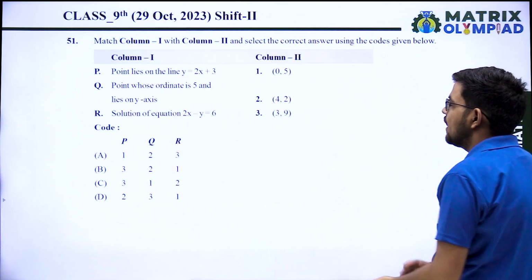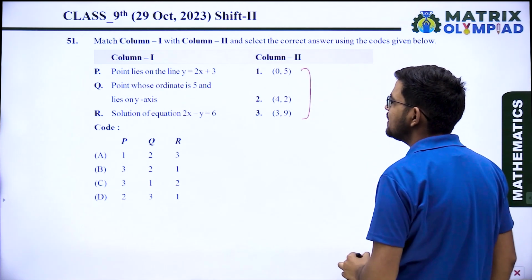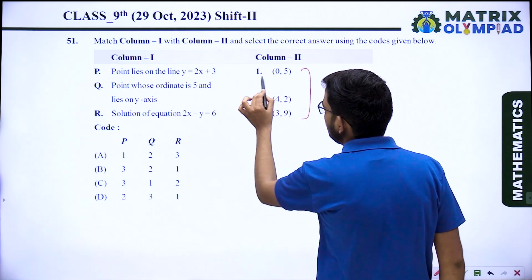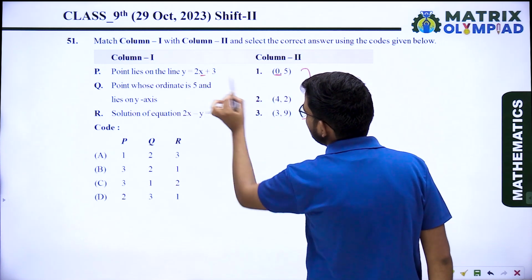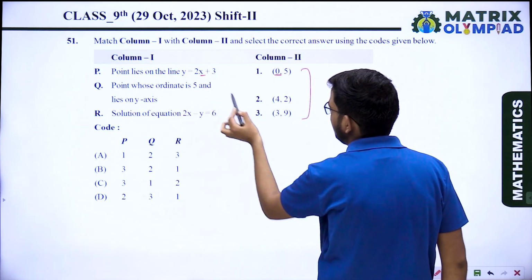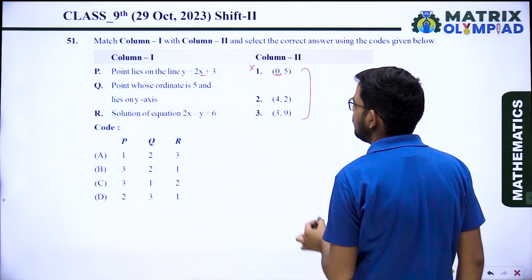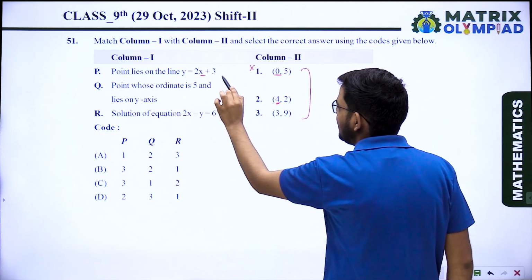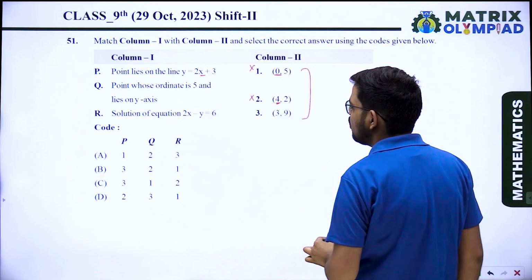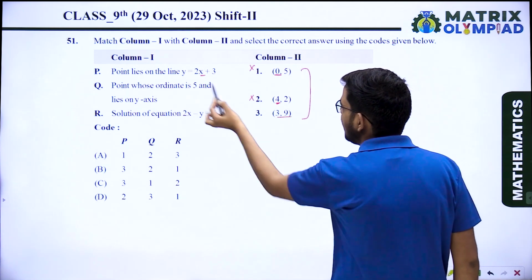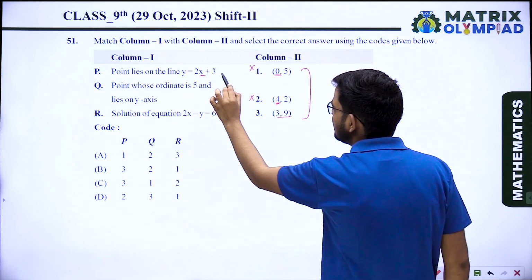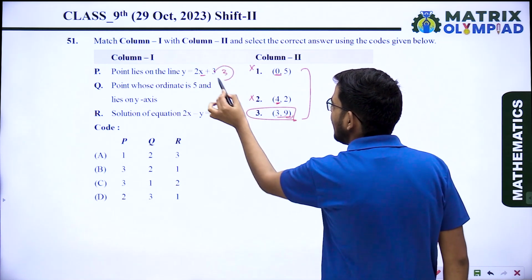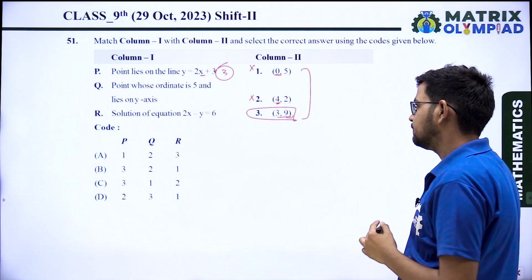So here the coordinates are given, so check for the points. When you put x equal to 0 in this equation, you are getting y equal to 3. It means the first is not the answer. When you put x equal to 2 in this equation, 4 to the 8 plus 3, 11, it means the second is not the answer. In the third one, when you put x equal to 3, 3 to the 6 plus 3, you are getting y equal to 9. It means the third one is the answer for option P.